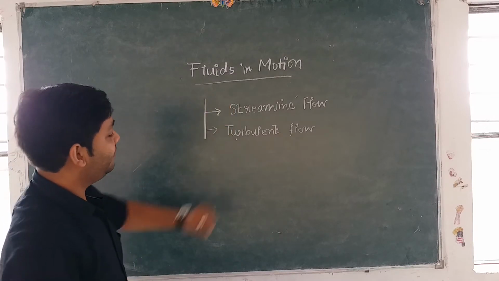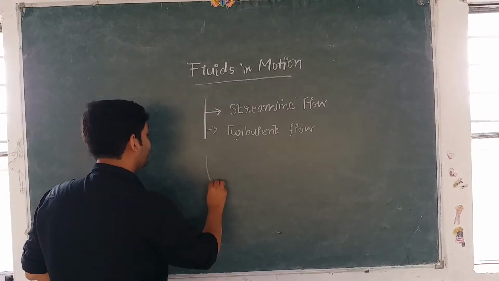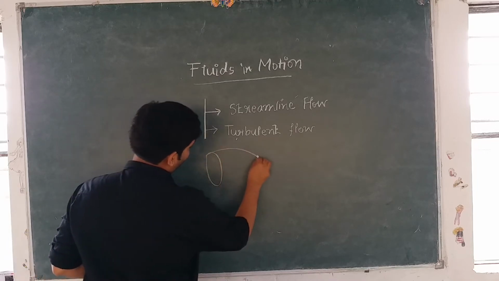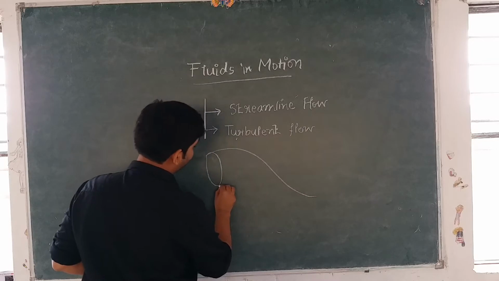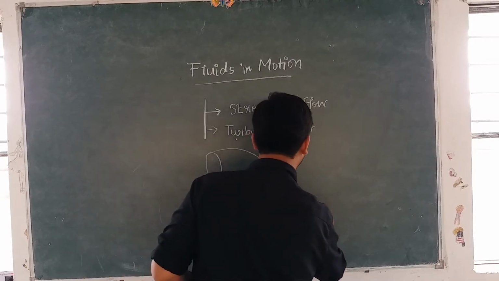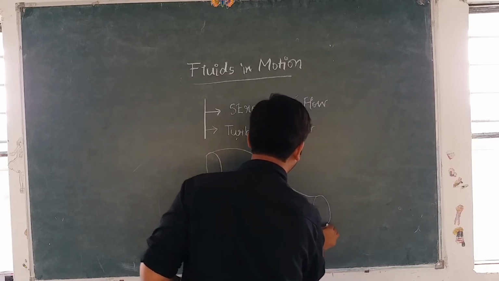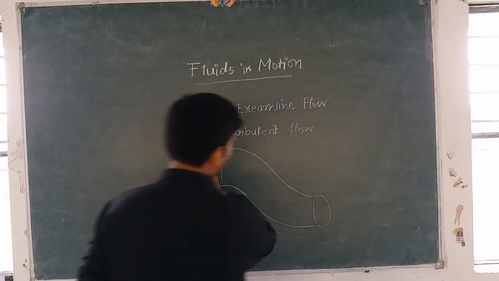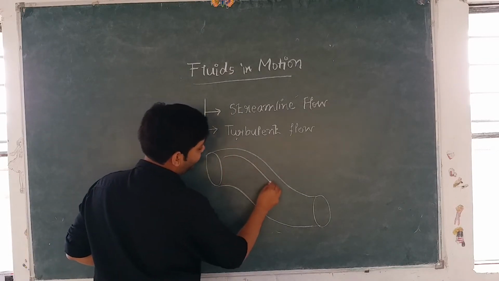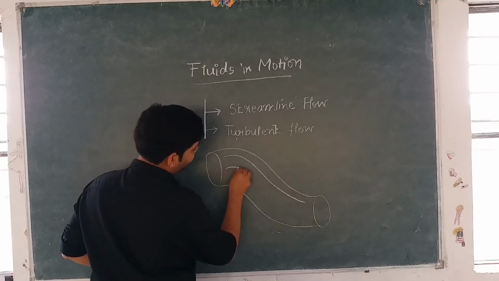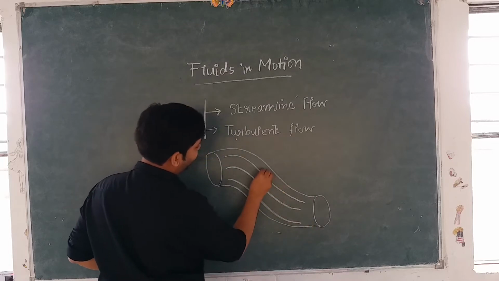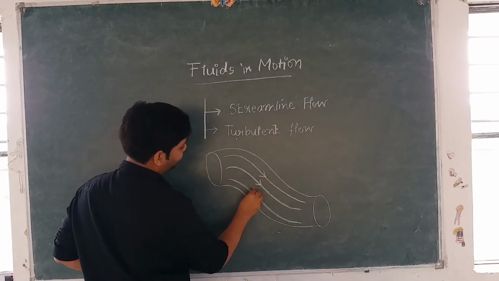What is streamline flow? Consider any pipe like this. We are drawing one pipe through which a liquid is flowing, right? So this is the cross section of the pipe, and some liquid is flowing in this pipe. So the liquid is flowing like this. These are the different layers of the fluid, right? And the fluid is flowing like this.